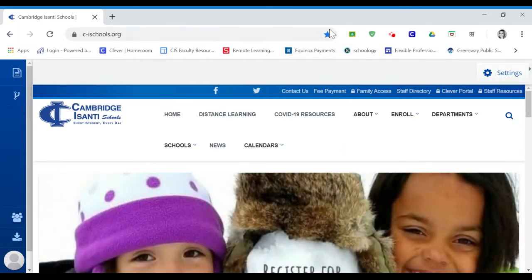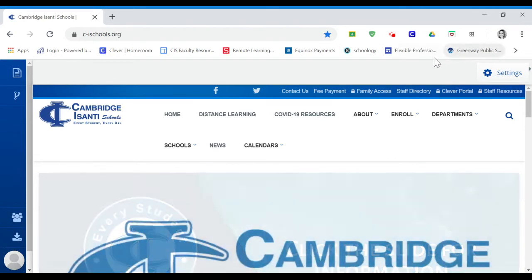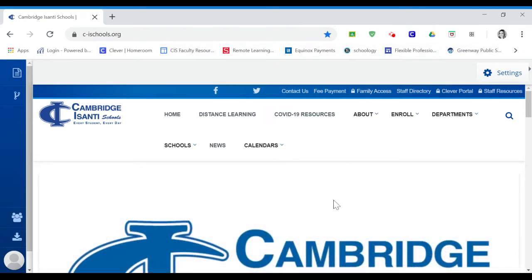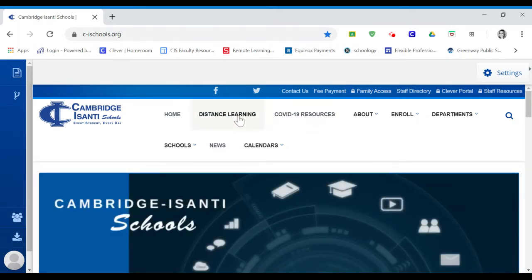And if you haven't already, make sure you bookmark right here at the top. Mine's a star because I have bookmarked it. That will just be a quicker way up here. These are all my bookmarks, a quicker way for you to get to where you need to be. So every day you will go to distance learning.